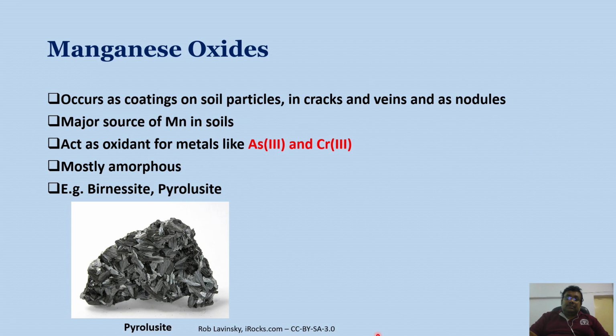So let us also talk about manganese oxides. These manganese oxides occur as coatings on soil particles, in cracks and veins, and as nodules, and are also a major source of manganese in soils. They act as oxidants for metals like trivalent arsenic and trivalent chromium. They are mostly amorphous. Some examples are birnessite and pyrolusite. As you can see, I have shared here a picture of pyrolusite.